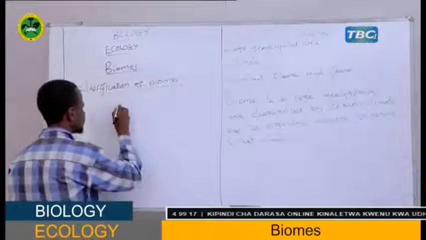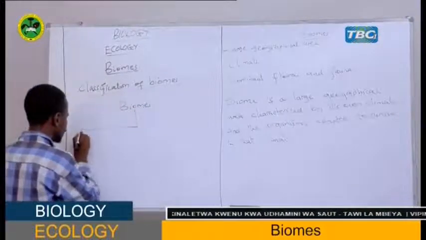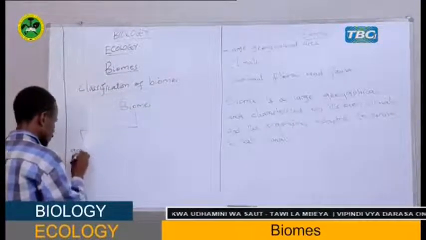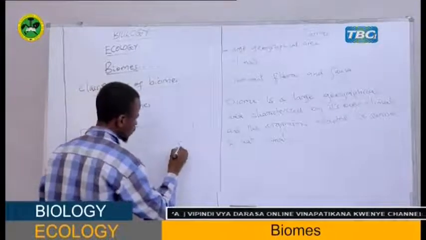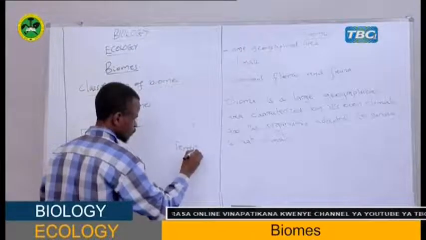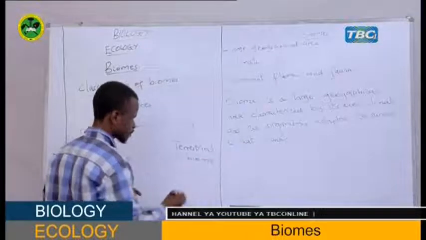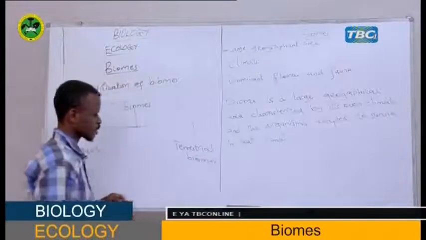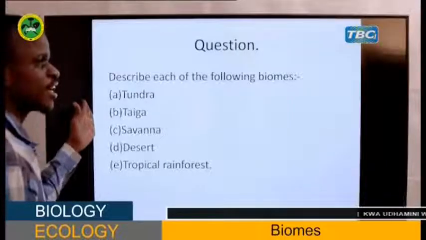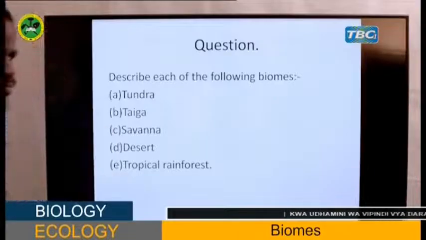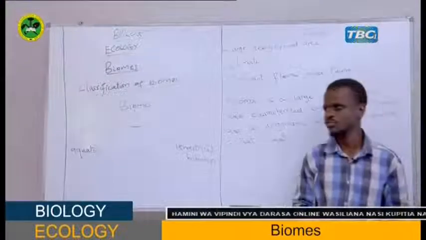Biomes, my student, we can have aquatic biome, and also, we have terrestrial biome. Together, students? Therefore, from our question, these are terrestrial biome. Therefore, let us now start discussing terrestrial biome. Together, students?